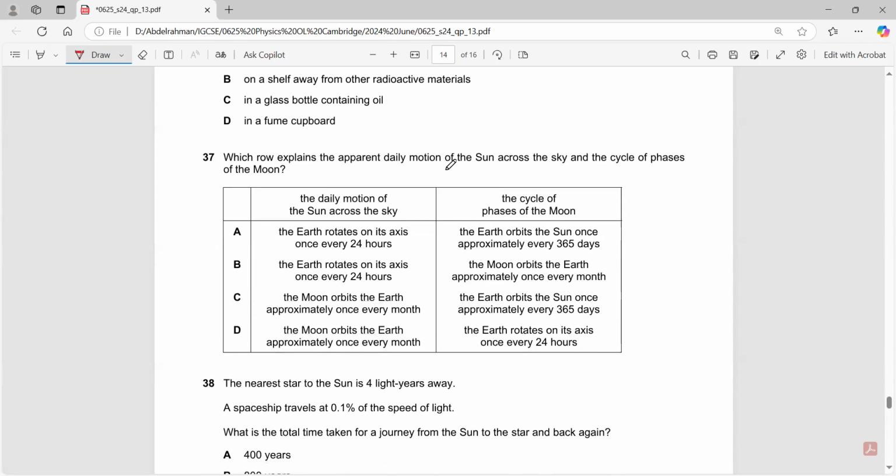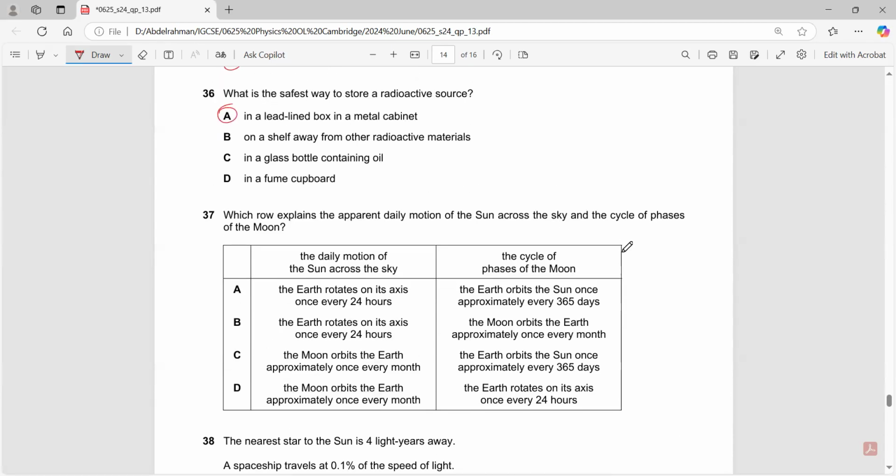Which row explains the apparent daily motion of the sun across the sky and the phases of the moon? The daily motion of the sun: Earth rotates. Does the orbit of the moon have to do with the daily motion of the sun? No, definitely not. So it's A or B. The cycle of the phases of the moon is not because the Earth orbits the sun. It's that the moon orbits the Earth once every month. Yes, the phases of the moon.